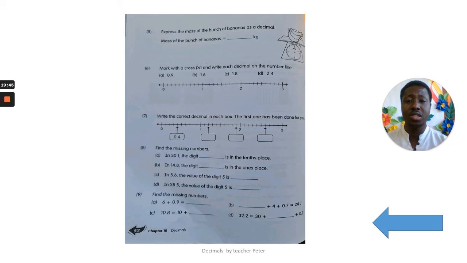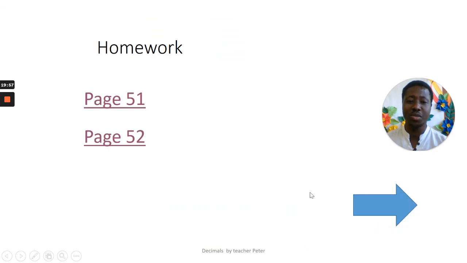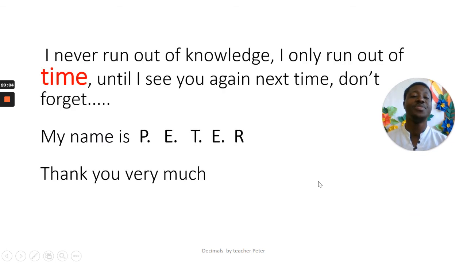So do page 51 and page 52. And your mama or papa will bring it to me and I'm going to check it for you. So that is your homework.